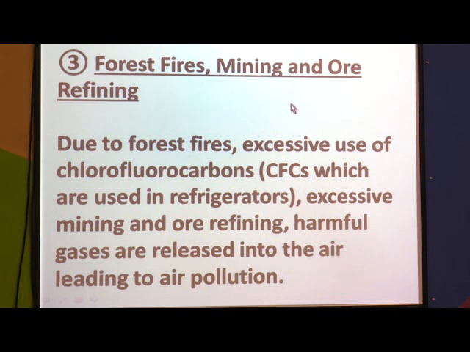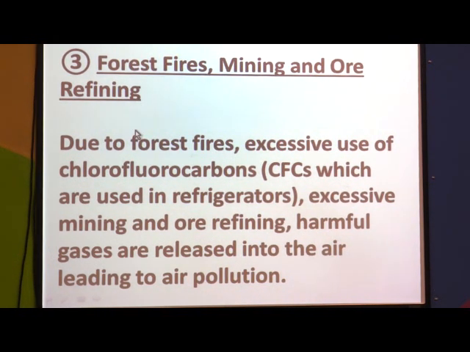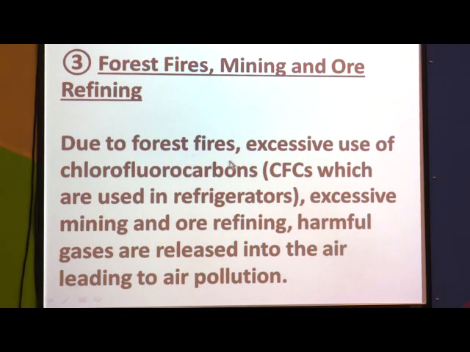The third cause of air pollution is forest fires, mining and ore refining, and the excessive use of chlorofluorocarbons. Chlorofluorocarbon, in short CFC: C for chloro, F for fluoro and again C for carbon. CFCs are used in refrigerators.